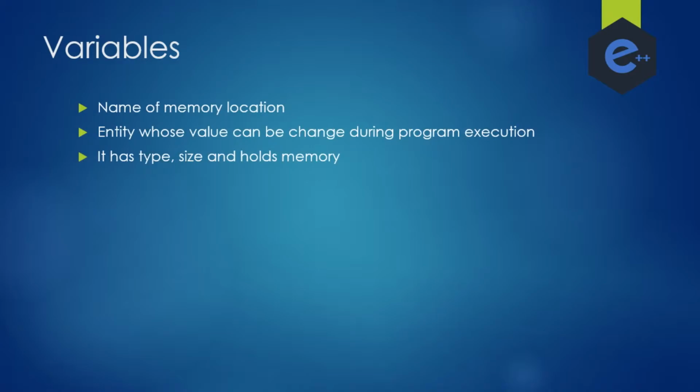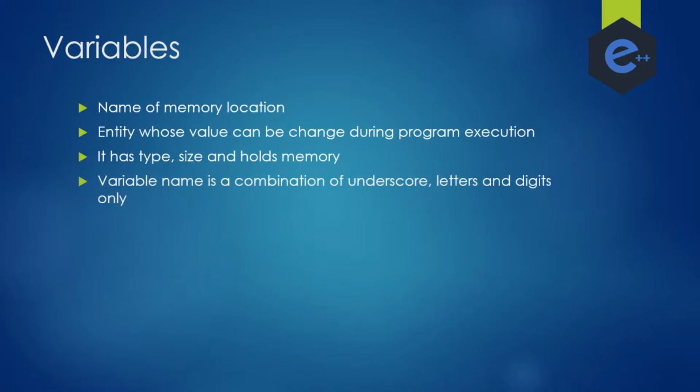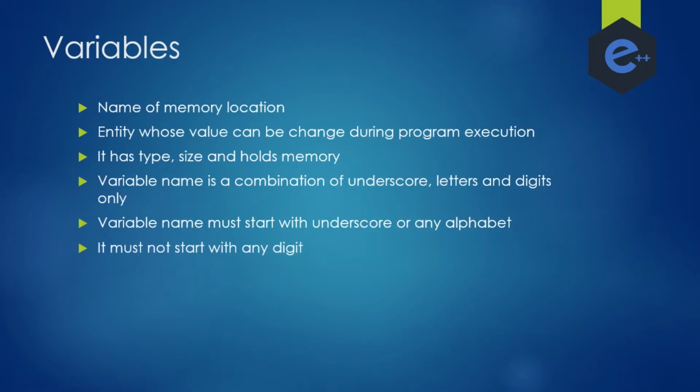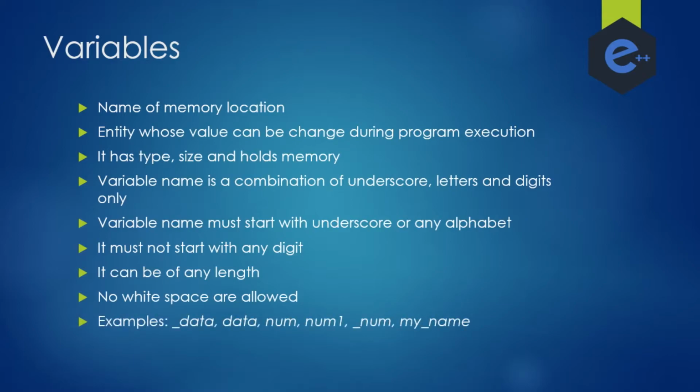There are certain conventions for naming a variable. These are: 1. A variable name is a combination of underscores, letters and digits only. 2. A variable name must start with an underscore or any alphabet. 3. It must not start with any digit. 4. It can be of any length. 5. No white spaces are allowed. You can see the examples on the screen. We have already discussed these in the topic, identifiers.